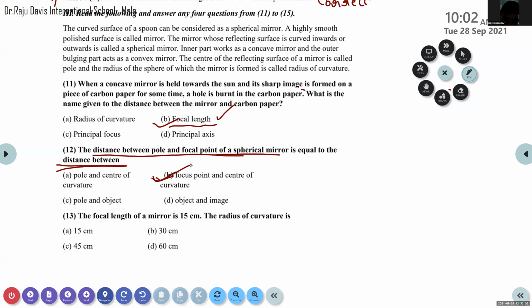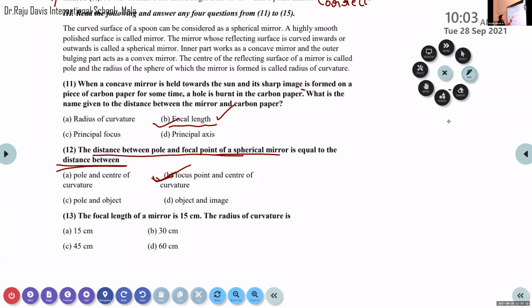When we are lightening that carbon paper, it is not between pole and object. Where this carbon paper catches fire, it is at the exact focus. It is an activity regarding the focus of a mirror.